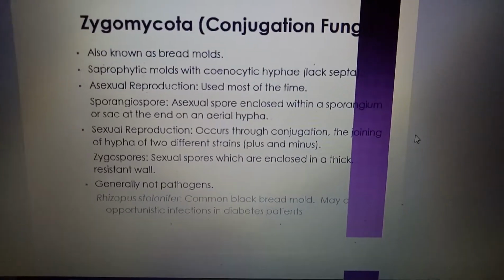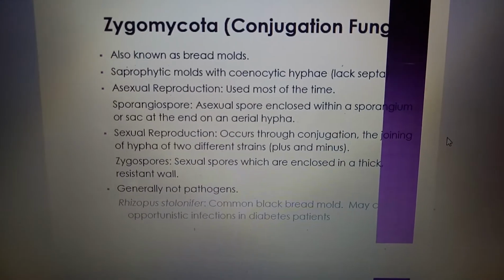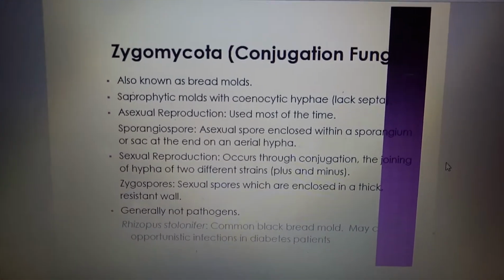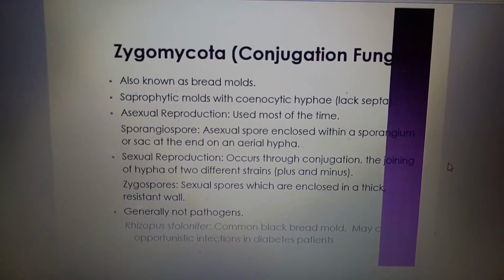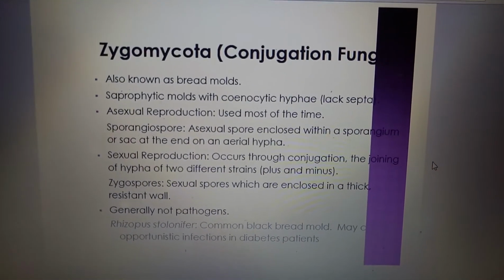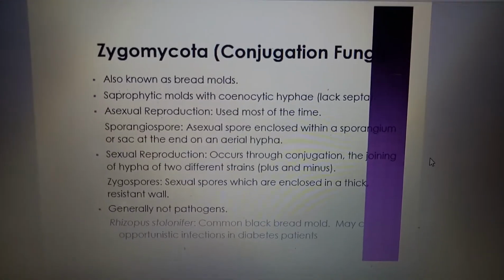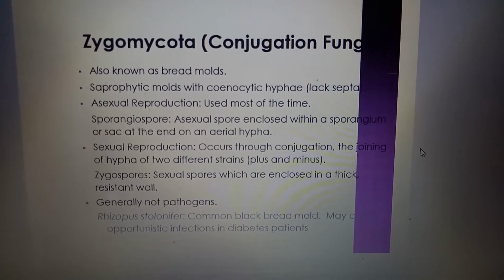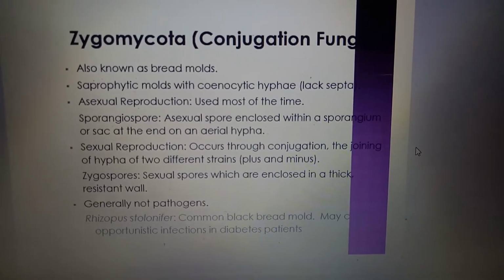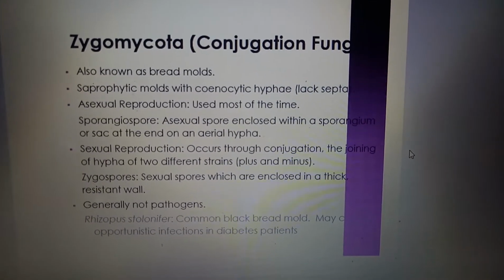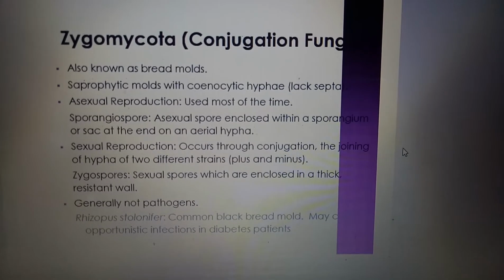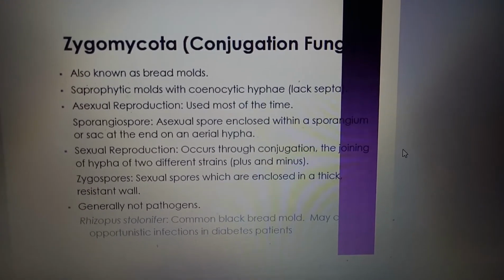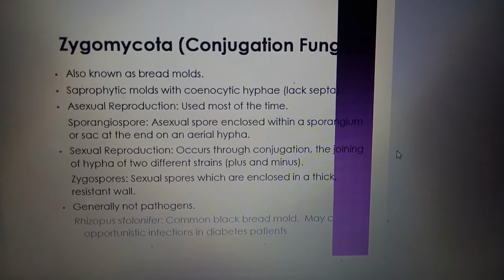Zygomycota is also known as bread mold. As you take breakfast every day, the normal bread, after it has expired, you can see the black color on top of the surface of the bread. This is called bread mold. Again, zygomycota, also known as bread molds, are saprophytic molds with coenocytic hyphae, lacking septa.